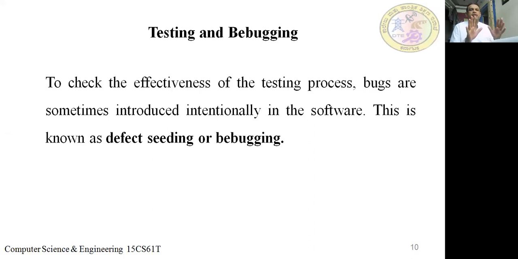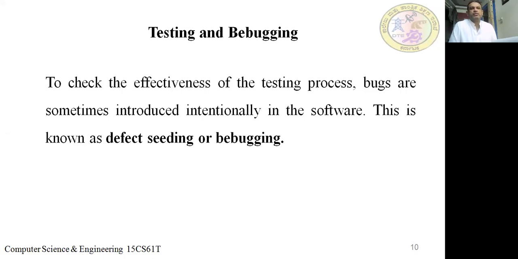Suppose there are no bugs in the software. Intentionally we introduce the bugs and ask the test engineers to find them. If they are able to find them, that means your testing is effective. If they are not able to find them, that means there may be some mistake in your testing. That process we call defect seeding.